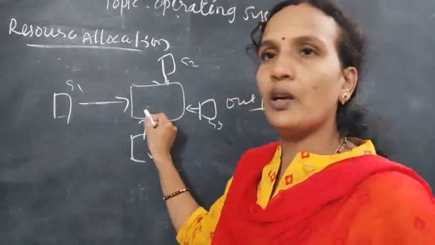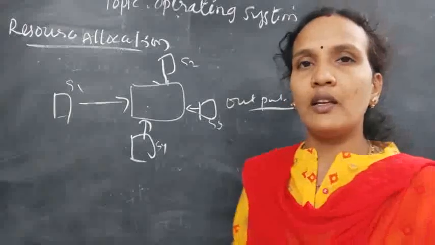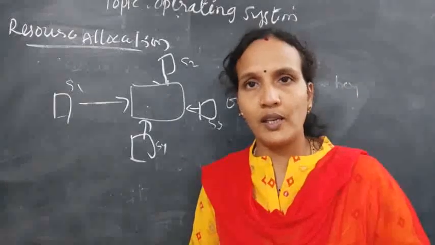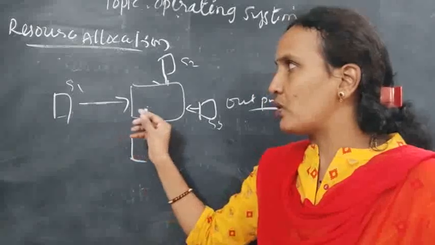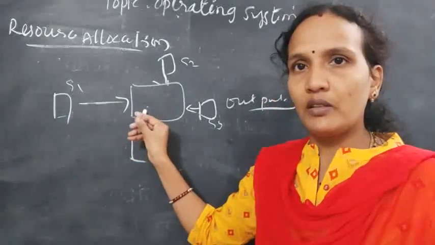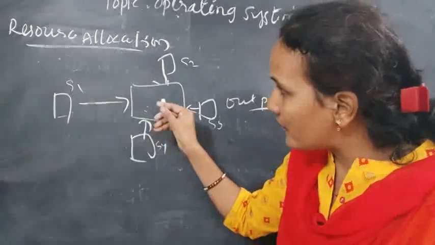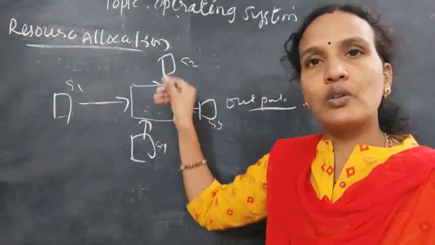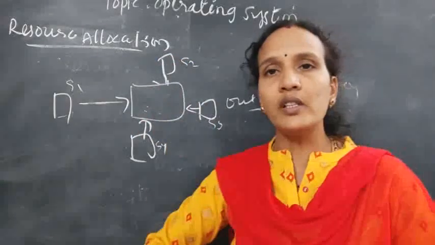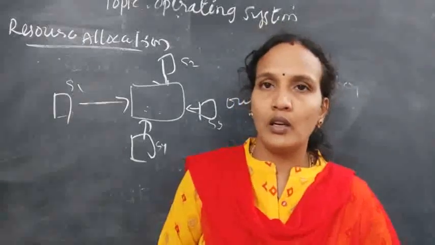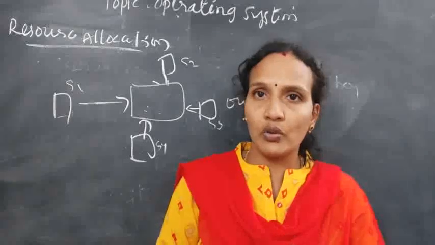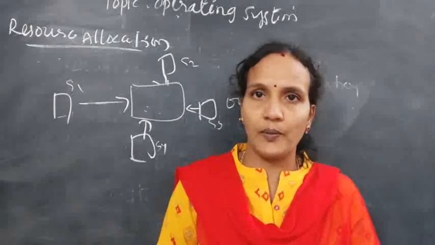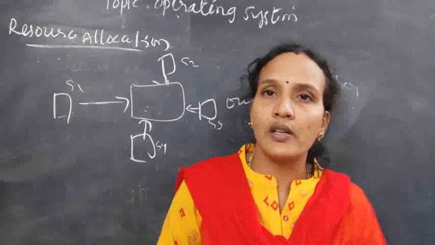System 1 is using the printer right now. Next, system 2 is also requesting the same resource. Then after taking back the resource from system 1, the operating system will allocate the resource to another system. So it is a job of the operating system. It's a major job of the operating system to allocate resources to different systems. Understood? So this is called resource allocation.